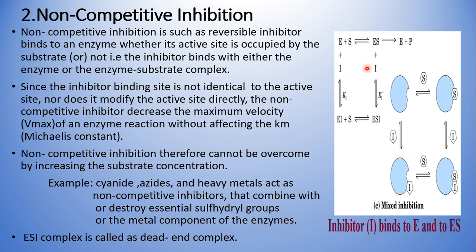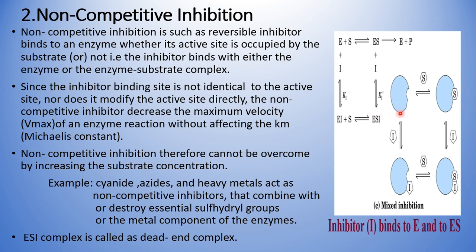So in non-competitive inhibition, the inhibitor is going to bind either to the free enzyme or to the enzyme substrate complex. Here non-competitive inhibition is where a reversible inhibitor binds to an enzyme whether its active site is occupied by the substrate or not. The inhibitor binds with either the enzyme or the enzyme substrate complex.